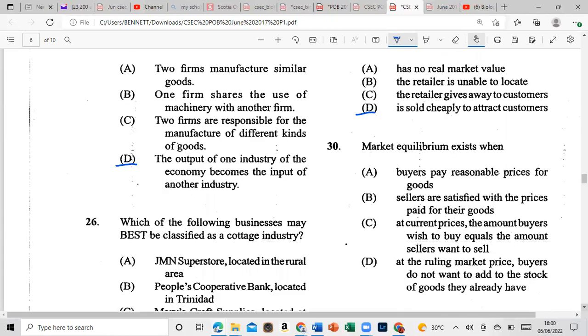The market equilibrium exists when A, buyers pay a reasonable price for goods, B, sellers are satisfied with the prices paid for their goods, or C, at current prices, the amount buyers wish to buy is equal to the amount sellers wish to sell. So number 30 is C. Equilibrium suggests that at current prices, the amount buyers wish to buy is the same amount sellers wish to sell. All right, so there we have an equilibrium.